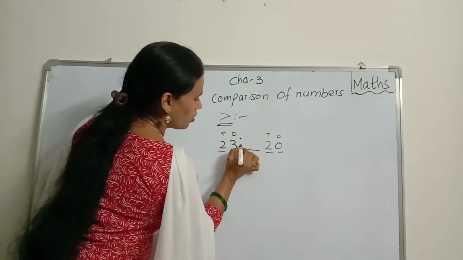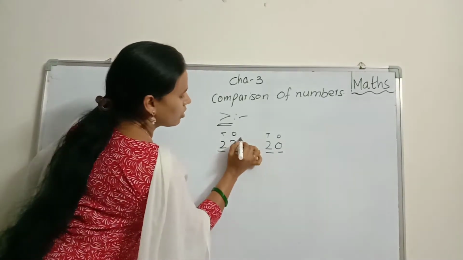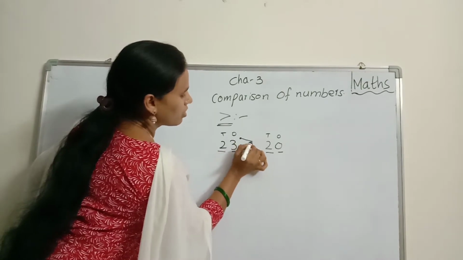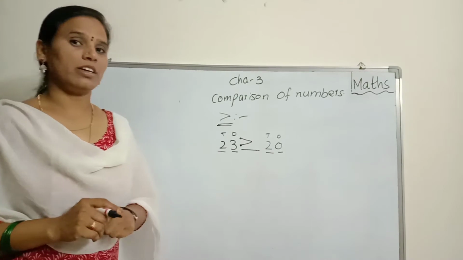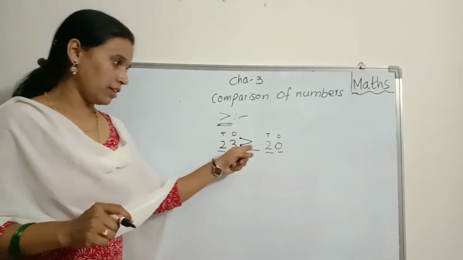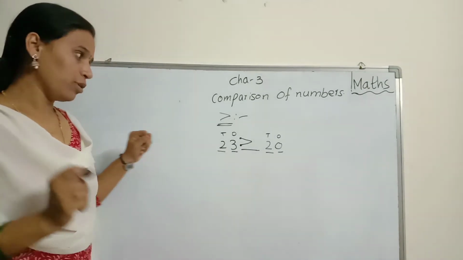I am showing 2 dots. This is the bigger number, no? I am showing 2 dots. This is greater than. Okay? Greater than or bigger than. Okay, children? One more example.